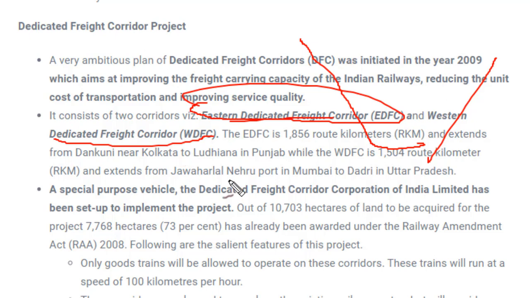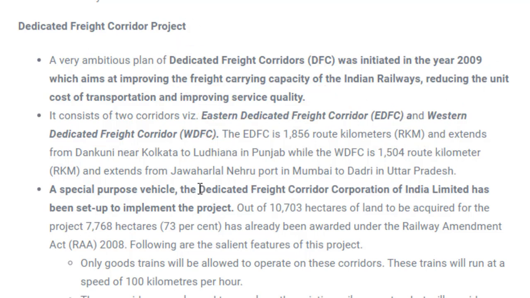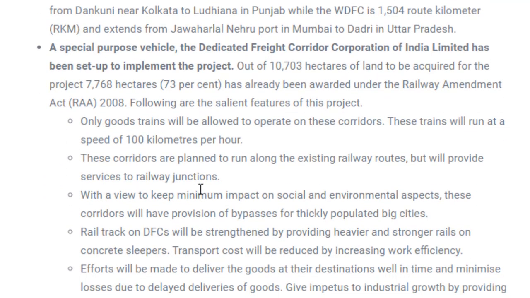Apart from this, the Dedicated Freight Corridor Corporation of India Limited has been set up for the project. So this will be responsible for implementing this corridor project in India. There is some other factual information, like what would be the areas covered, what would be the project cost.